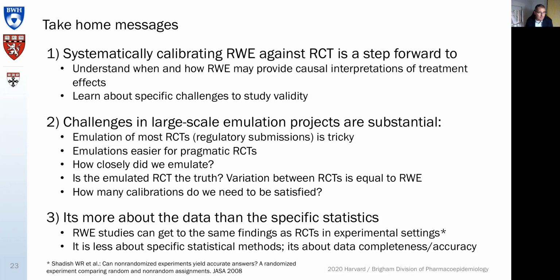I mentioned already that pragmatic RCTs are easier to emulate, but there are not that many out there. So also we don't really know how closely we did emulate. Our emulation success is not really quantifiable and therefore not correctable at the end. And then, of course, the question is, is the RCT that we're emulating against really the true treatment effect that we would expect? And that is a question that we also cannot really answer.